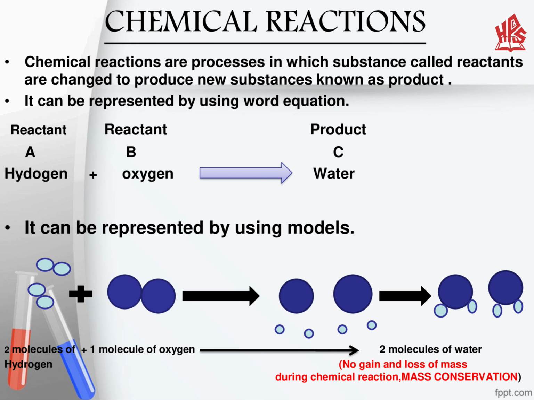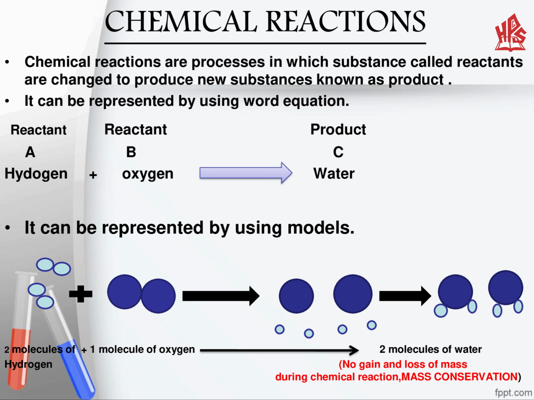Chemical reactions. Chemical reactions are processes in which substances called reactants are changed to produce new substances known as products. We can represent a chemical reaction by two methods: by using a word equation and models. Word equation, as we have taken the example of hydrogen and oxygen. When they combine together, they form water.